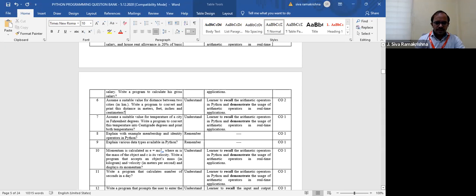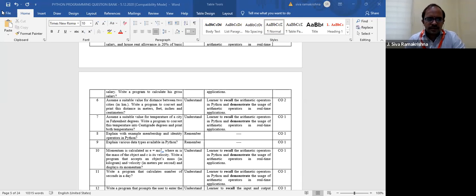What is the relation between meters and kilometers? This is very simple, in fact. Let me open. How many meters equals 1 kilometer?